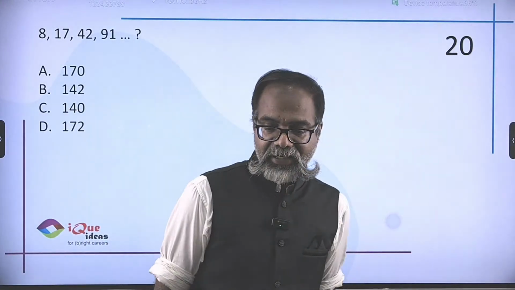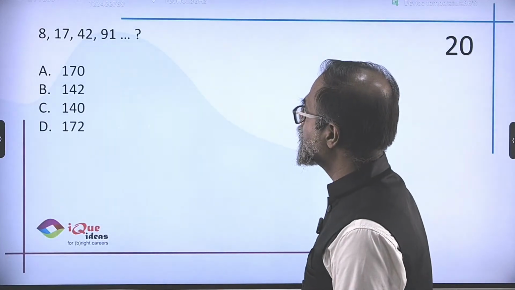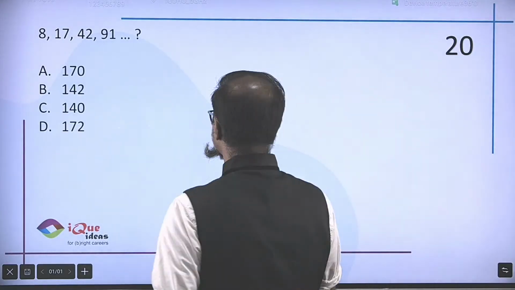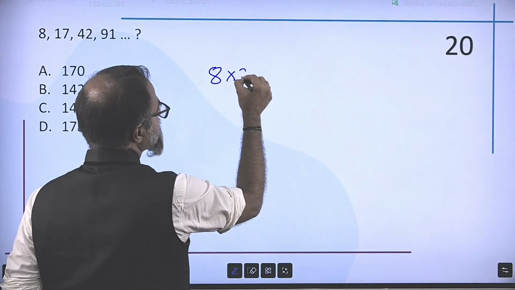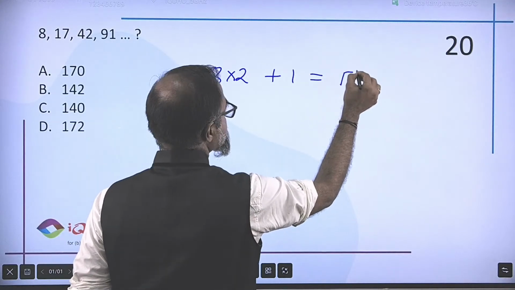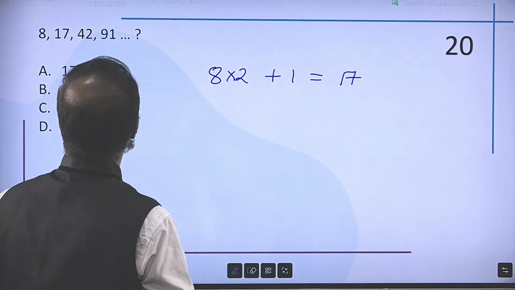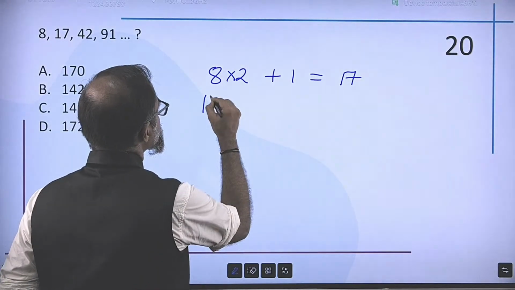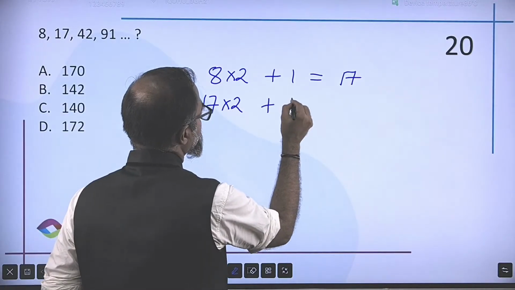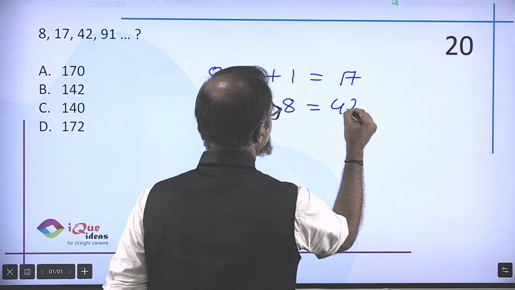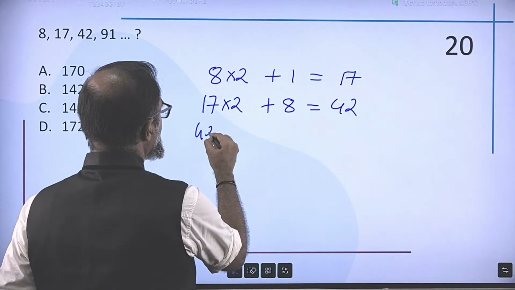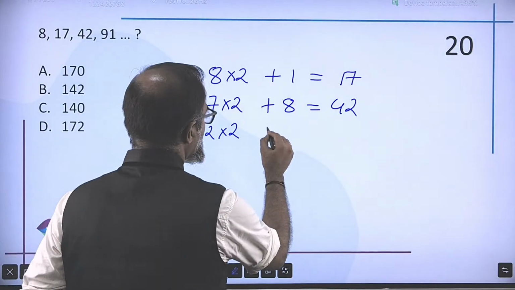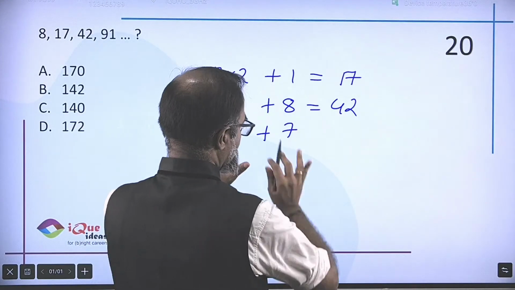Okay. 8, 17, 42, 91. Find the next number in the series. Okay. So 8 twos are 16 plus 1 is 17. Okay. 17 twos are 34 plus 8 is 42. 42 multiplied by 2 is 84, and 84 plus 7. This does not seem to be making any logic.